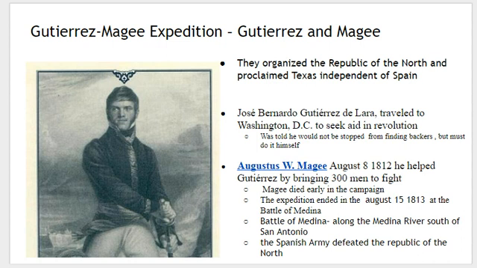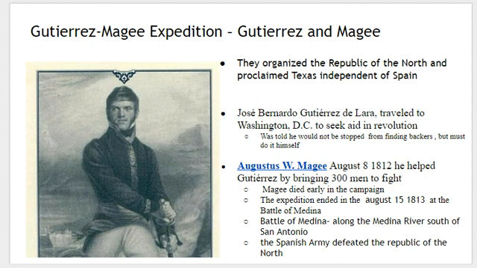At least not direct support that would be public. They would probably have done some things behind the scenes, with different people helping him out. There were some aides to the president who were down there coordinating things with Magee, or with Gutierrez. It's kind of interesting. There are some ties from Magee to Andrew Jackson back to the White House. So there were probably what we call covert operations going on to help this happen behind the scenes, but it's not going to be done publicly.